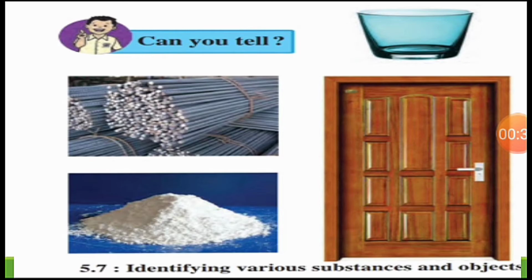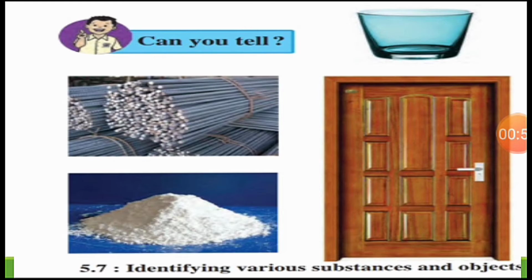Now in this picture you can see a door. Now this door is made up of a wooden frame, right? Here you can see one glass which is made up of glass material only, then the iron rods and a sugar, right?